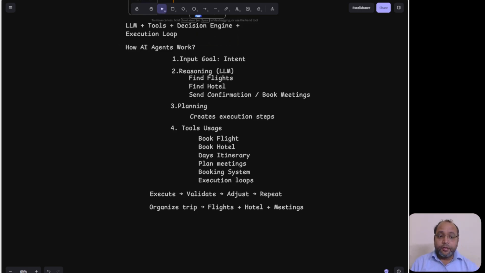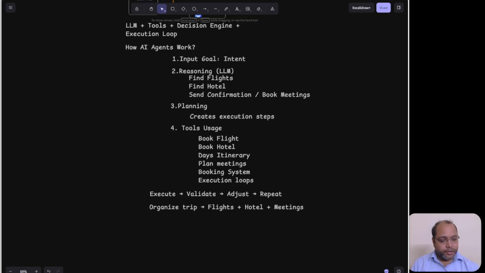Then environmental awareness. The agent also has capabilities for environmental awareness: user input, the system state, and external data. This enables adaptive decision making for the agent.